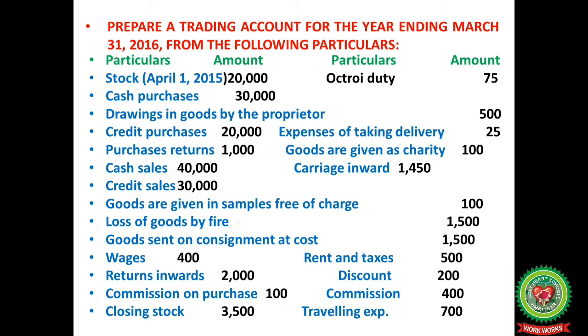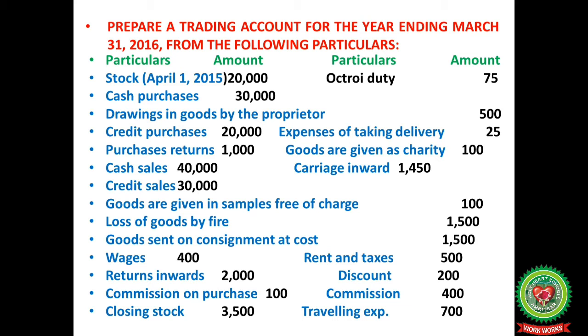So here is an example given. We have to prepare a trading account for the year ending March 31st, 2016 from the following particulars: opening stock 20,000, cash purchases 30,000, drawings in goods by the proprietor 500, credit purchases 20,000, purchase return 1,000, cash sales 40,000, credit sales 30,000, goods given as samples free of charge 100 rupees, loss of goods by fire 1,500,